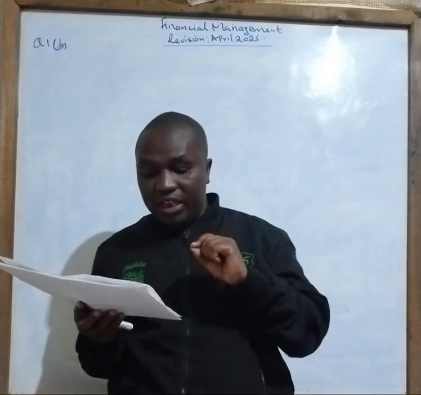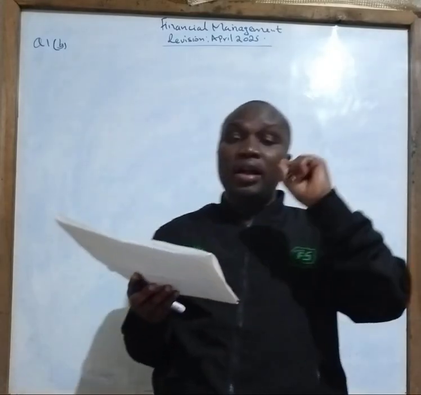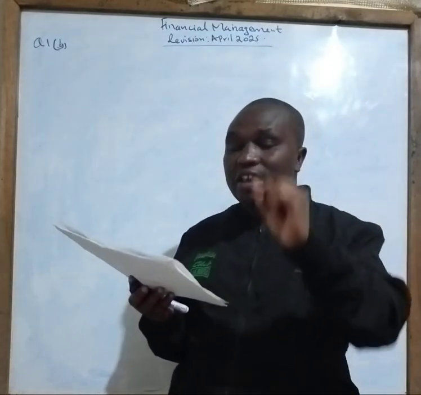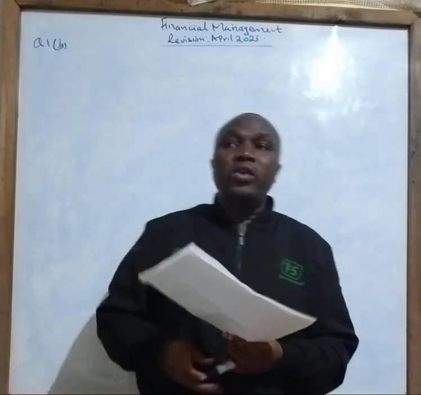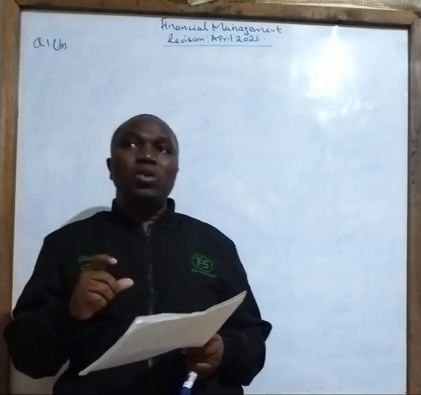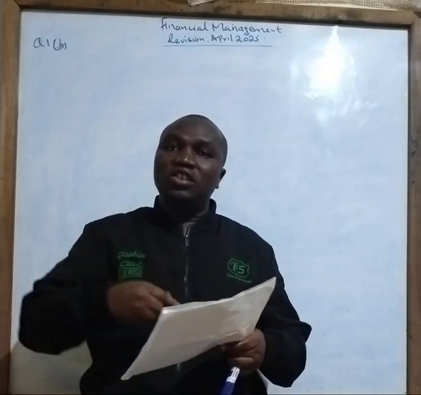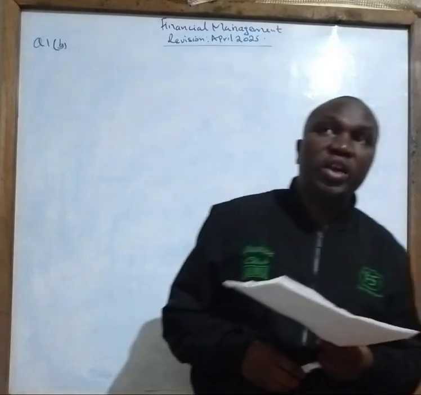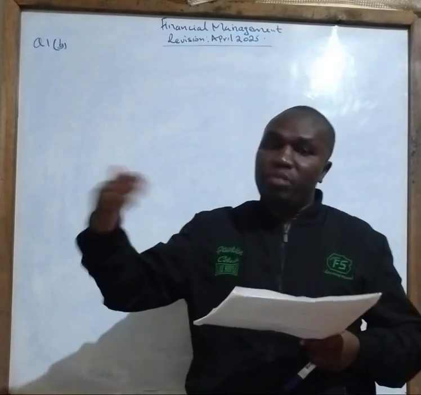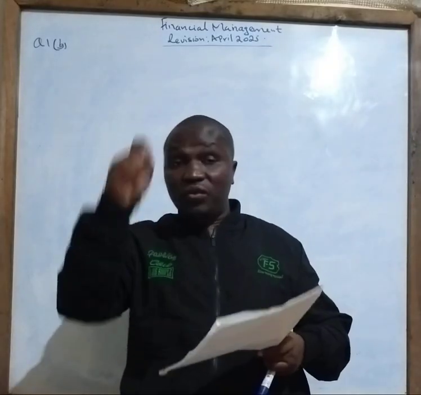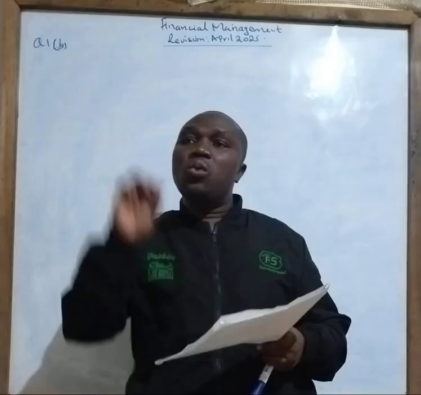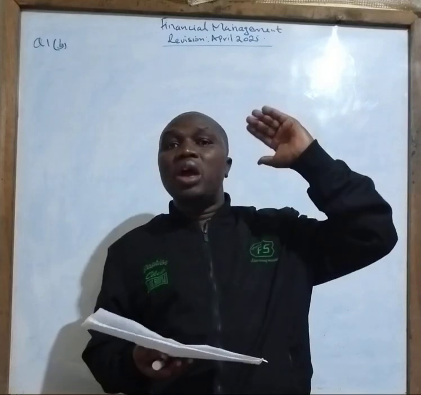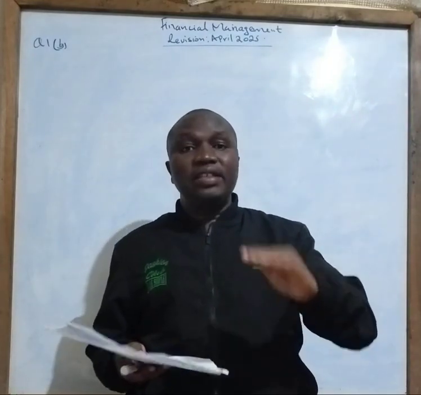First, before I move on, let me explain what is meant by Roman 5. You are required to calculate the company's weighted marginal cost of capital. When you talk about marginal cost of capital, we are talking about the additional cost of capital that the organization wants to raise. From this question, the firm wants to raise 20 million. That additional 20 million is exactly what is called marginal cost of capital. And in this case, we are calling it weighted because we are going to split, whereby we need to calculate the cost of capital per existing capital structure.